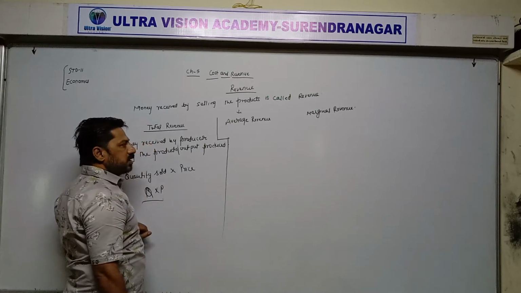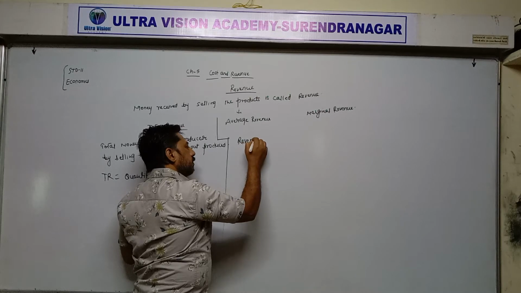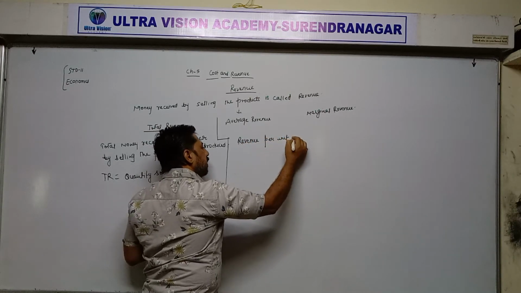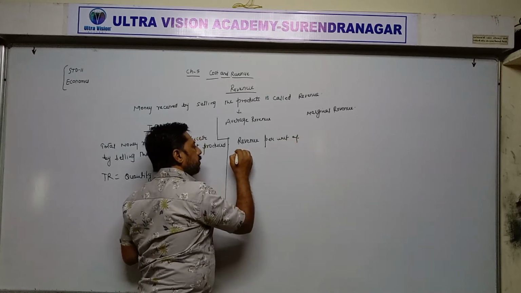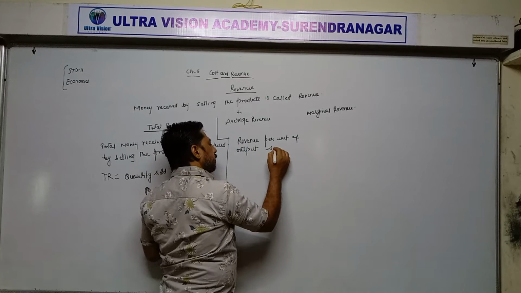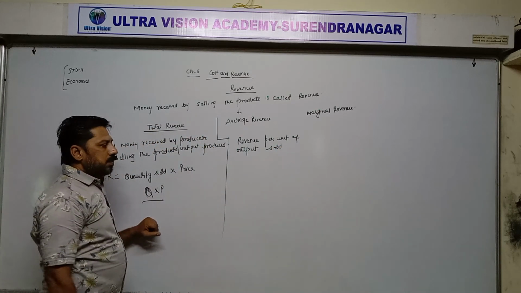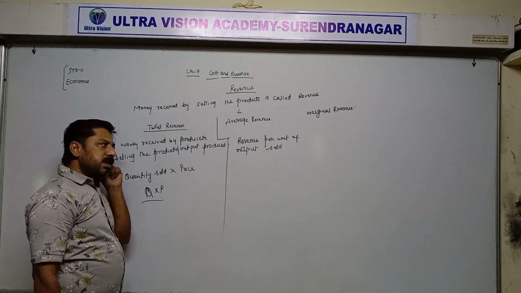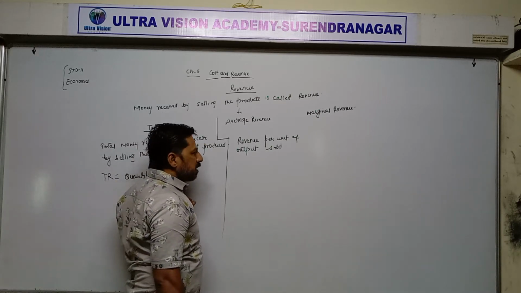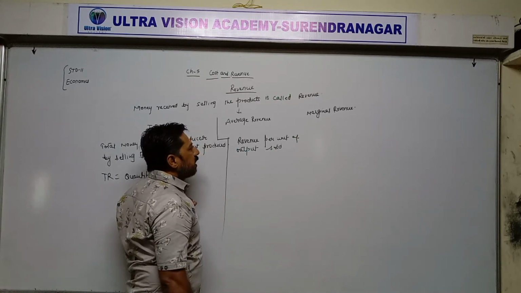Now next, average revenue. Revenue per unit of output sold. That is called average revenue. When we are calculating income at every level of output sold, means we are calculating income of 1 unit at every level of output sold, then it is called average revenue.